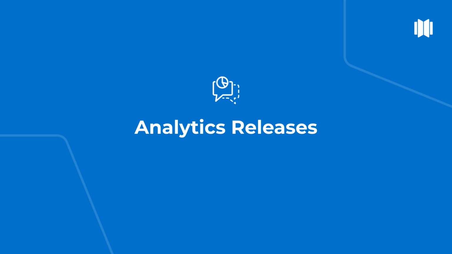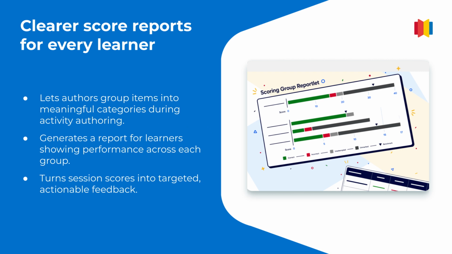Thanks, Kate. Now let's move on to analytics. Authors can now group items into meaningful categories during activity authoring. Learners then get a report that shows how they performed across each group, turning session scores into targeted, actionable feedback. Let's take a look at a demo.